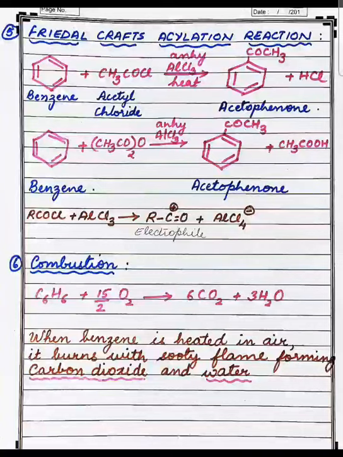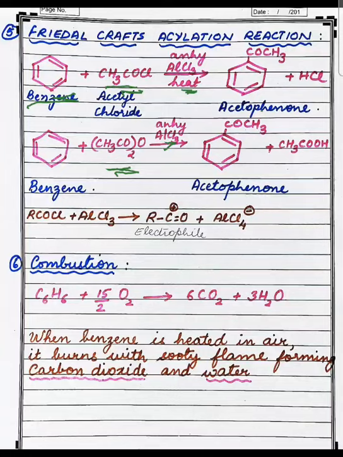The next reaction is the Friedel-Crafts acylation reaction. When benzene is heated with acyl halide or acid anhydride in presence of anhydrous aluminum chloride, then we get the corresponding acyl benzene. So here we have taken CH3COCl, that's why we are getting acetophenone. Acetophenone is also called 1-phenyl ethanone.